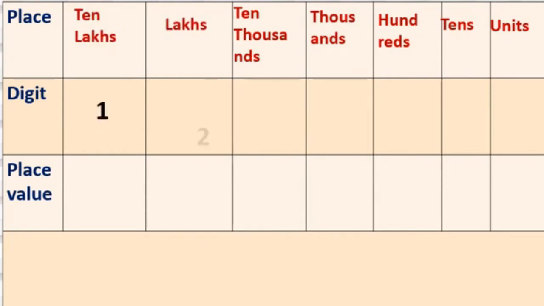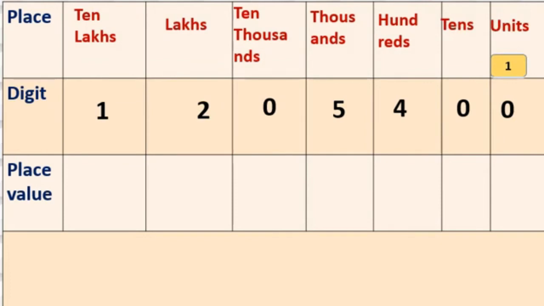We will write here 1, 2, 0, 5, 4, 0 and 0. Observe this number. Now we will write the place value of each digit because this is very important. If you know this properly, you can read any given number, maybe it is 9-digit, maybe it is a 10-digit number. So please give the attention here.